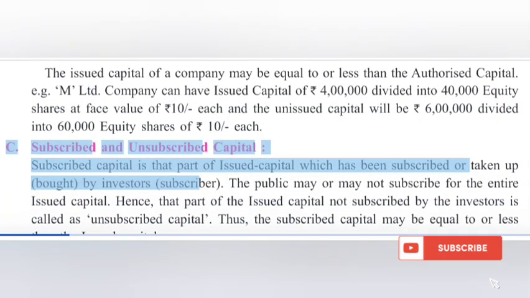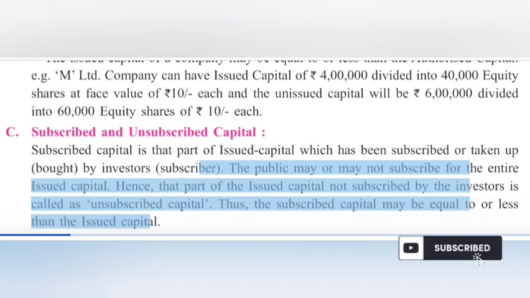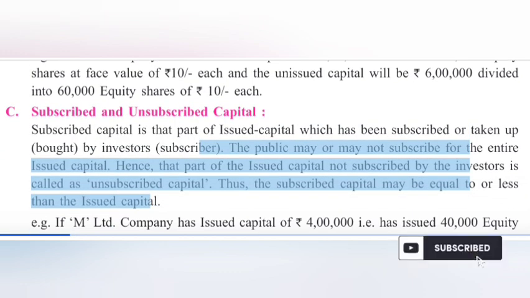C. Subscribed and unsubscribed capital. Subscribed capital is that part of issued capital which has been subscribed or taken up by investors. The public may or may not subscribe for the entire issued capital. Hence, that part of the issued capital not subscribed by the investors is called unsubscribed capital. Thus, the subscribed capital may be equal to or less than the issued capital.